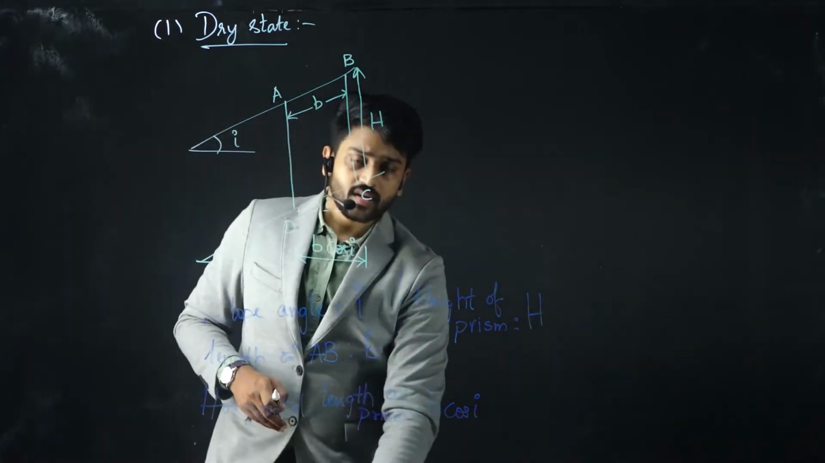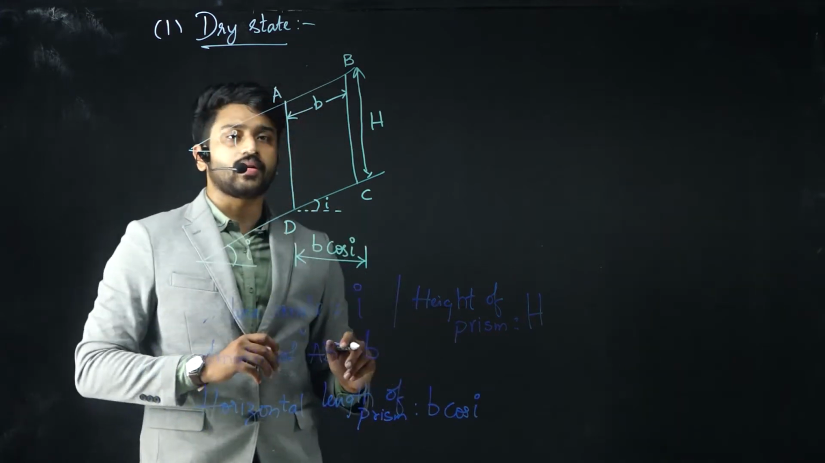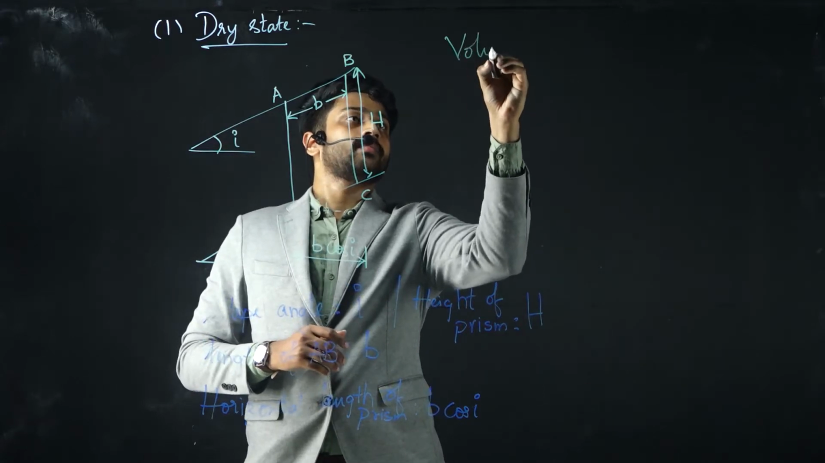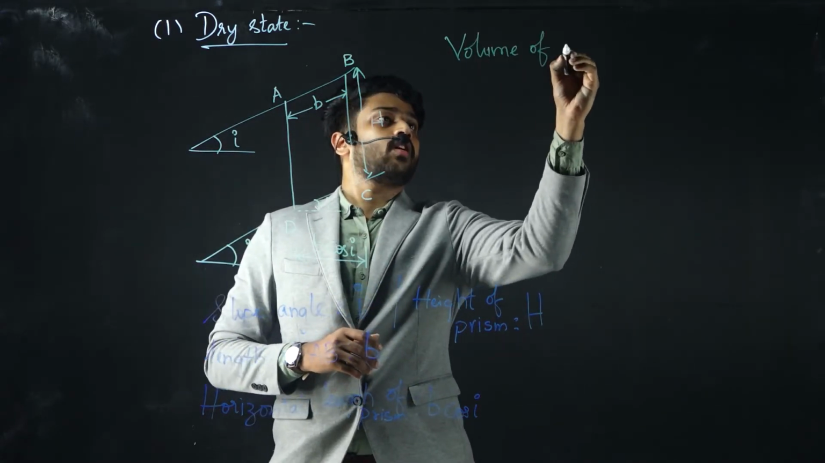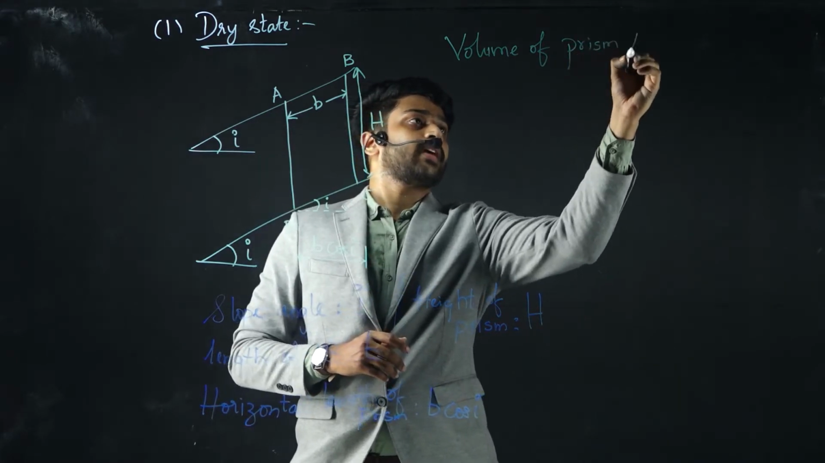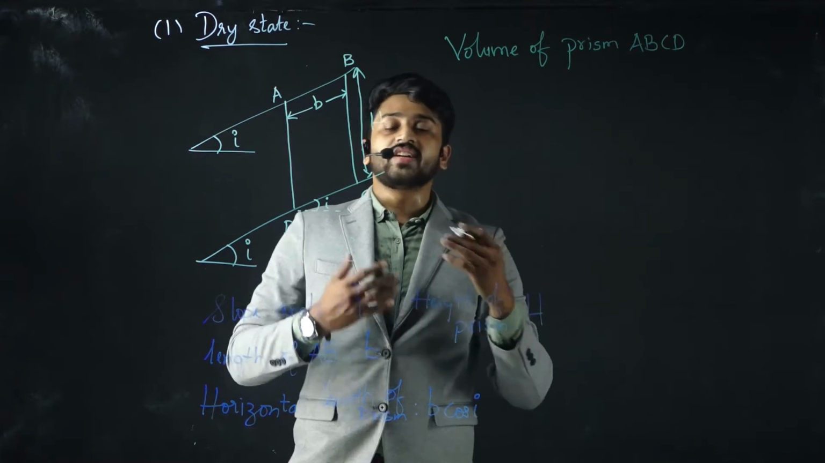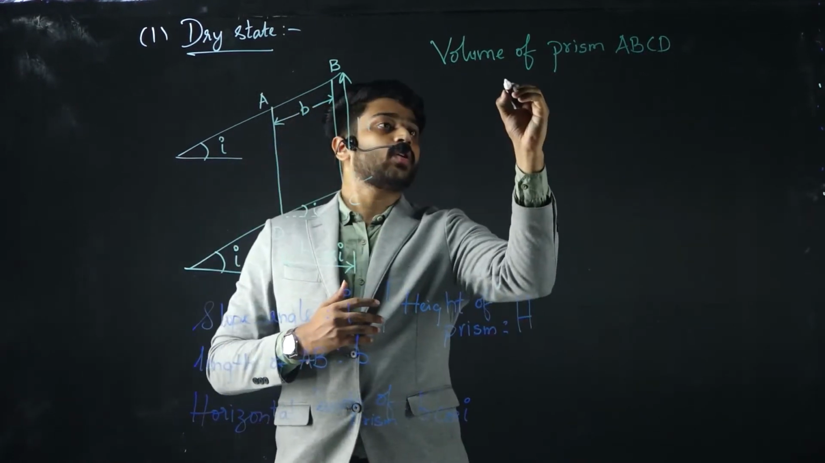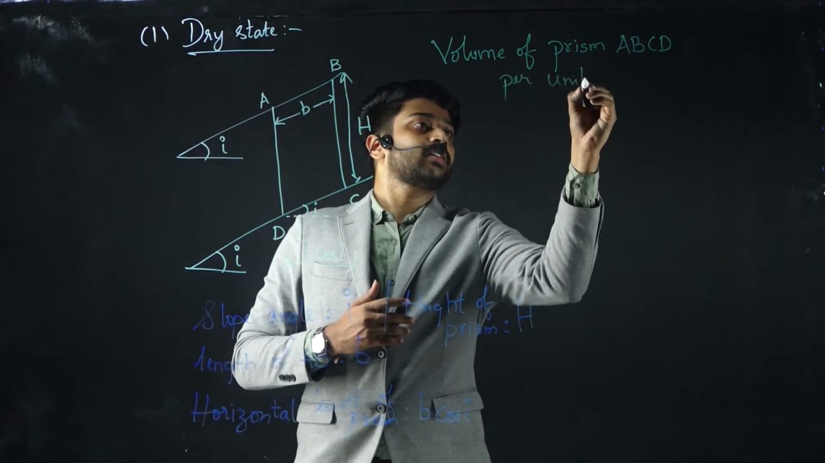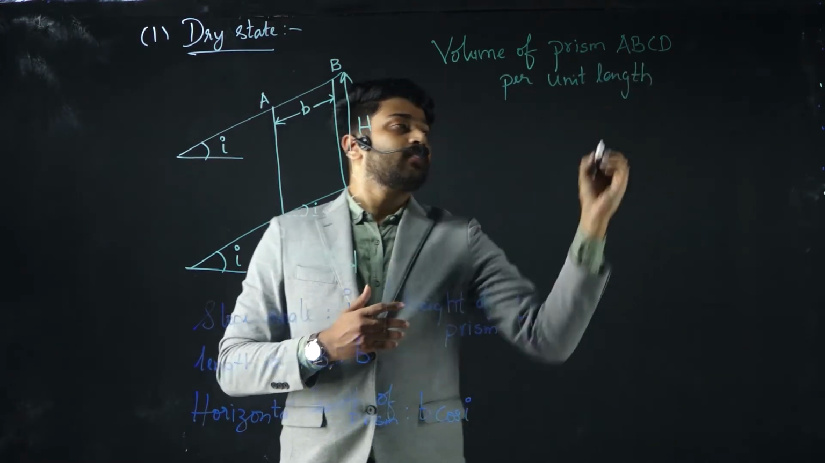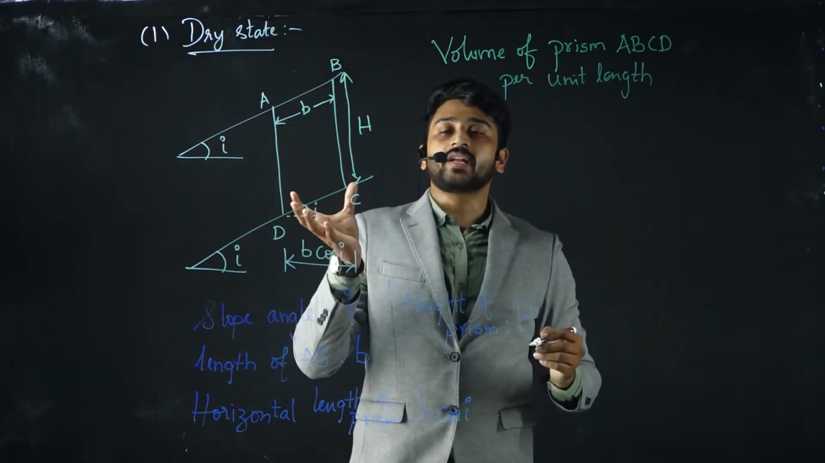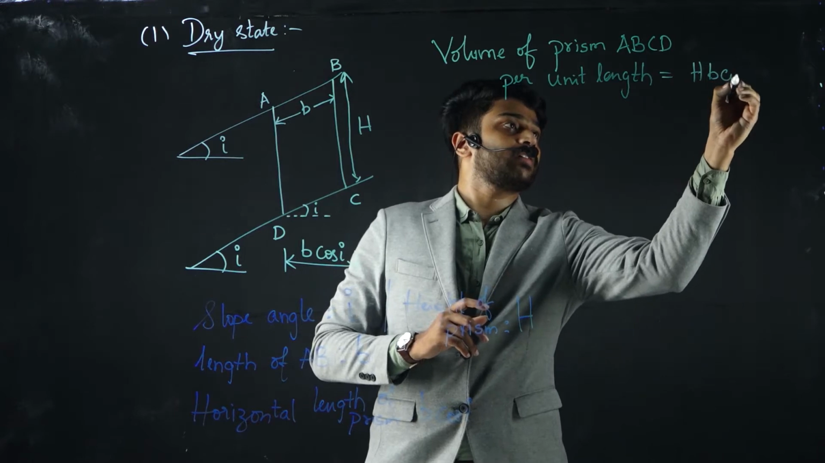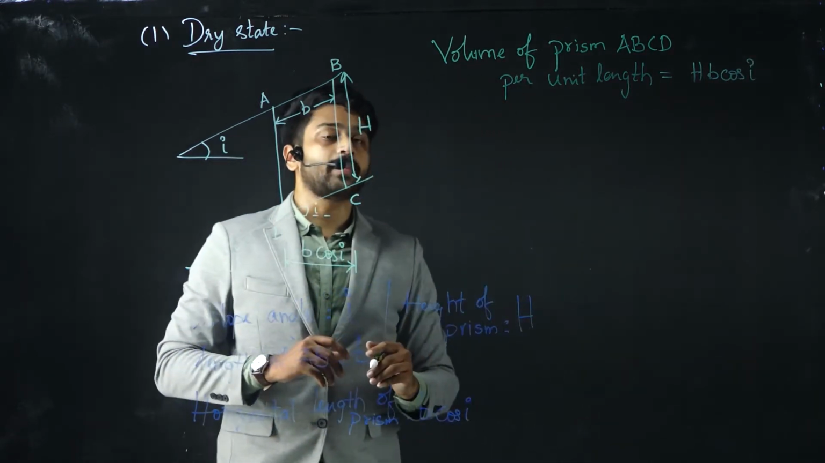Now coming to this particular wedge form, the volume of the wedge or prism ABCD, per unit length, since this entire thing is a two-dimensional body, so I am writing here per unit length, is simply the height H multiplied by the horizontal distance, that is H into B cos I.